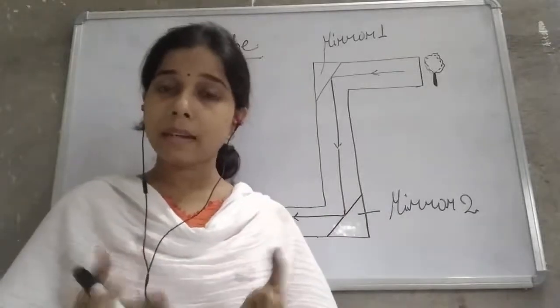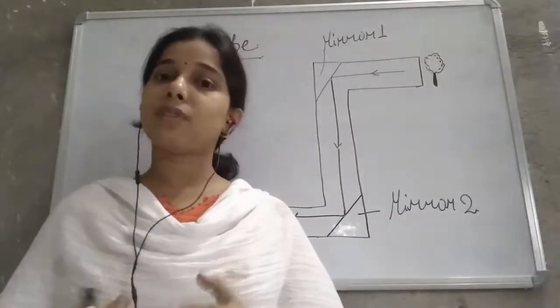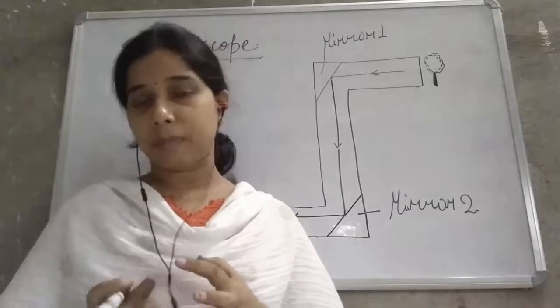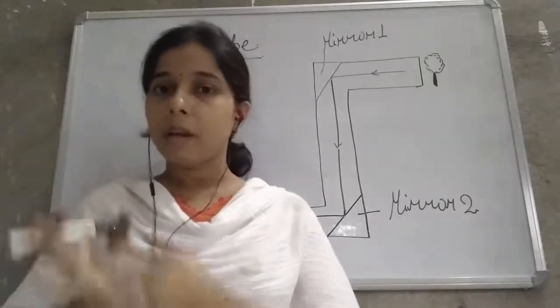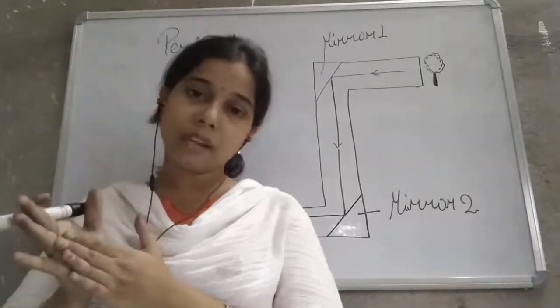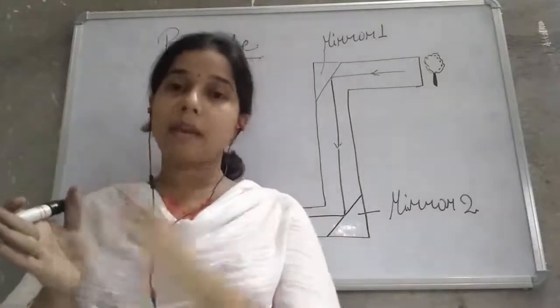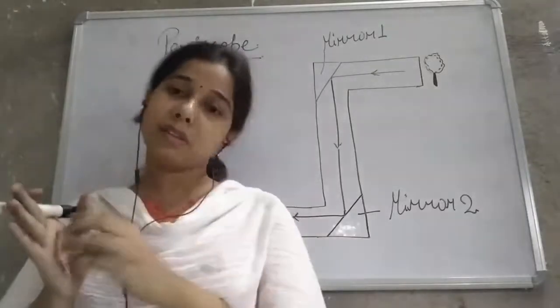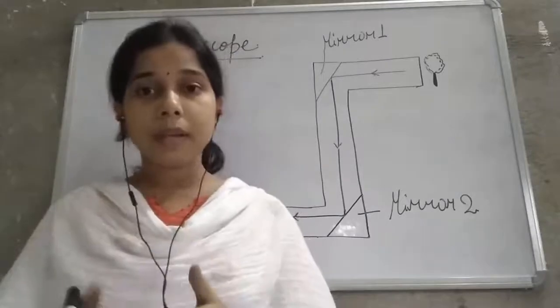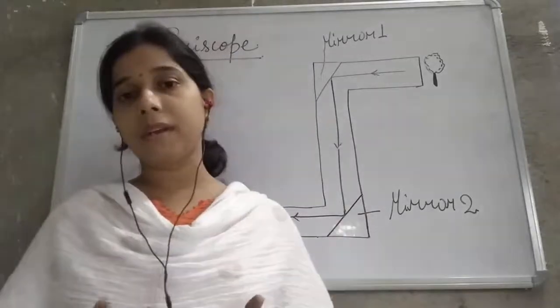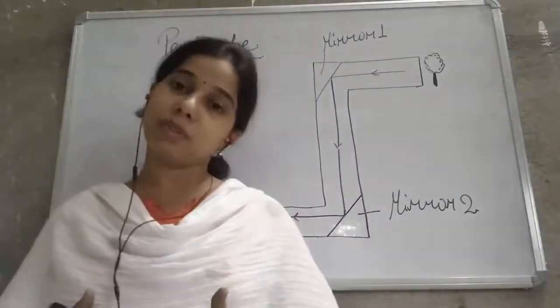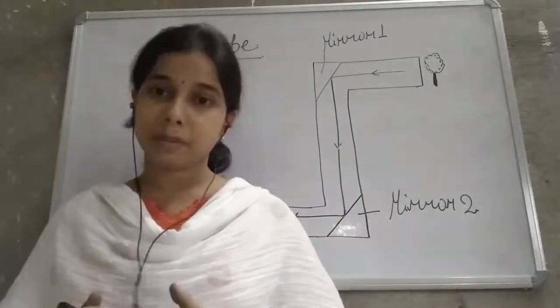For example, we have studied the pinhole camera. It forms a real and inverted image. In the pinhole camera, behind the camera, a screen is there where a real and inverted image is formed. A virtual image is what you see of yourself in the plane mirror. At that time the image which is formed is a virtual image.